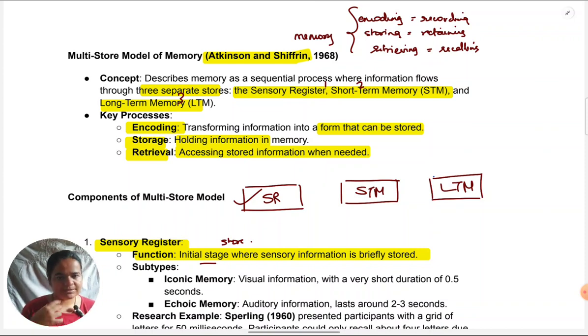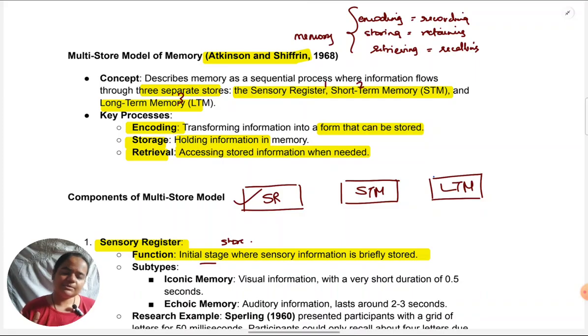And these sense organs, which are holding that information for little time, the eyes, ears, and all, these are called sensory registers. So your sense organs are only those stores in which whatever sensations are coming are briefly stored. That is what Atkinson and Shiffrin meant by sensory register. Now, each sense organ is worth studying. We have 5 sensory registers in this sense, corresponding to each of the 5 sense organs. Each is worth studying, but in humans, the most dominant or the most heavily used is vision, followed by hearing. Human beings make most use of their vision, and then of their hearing.